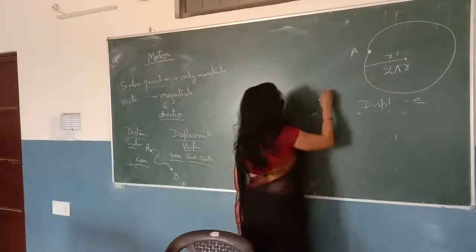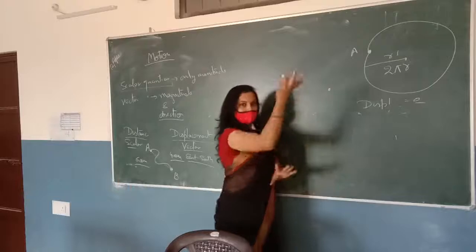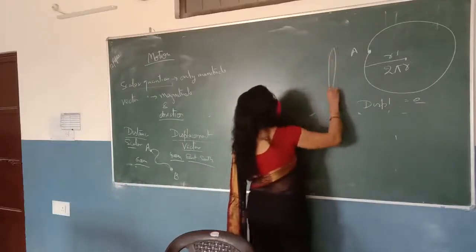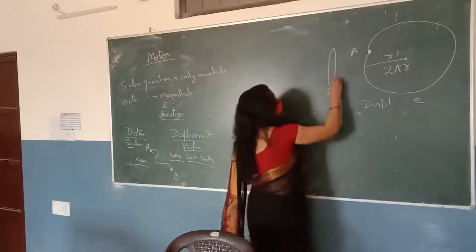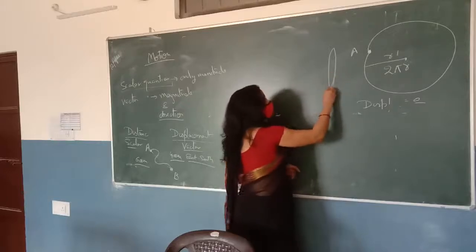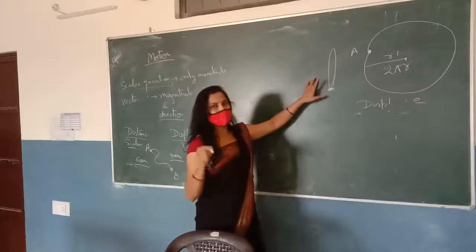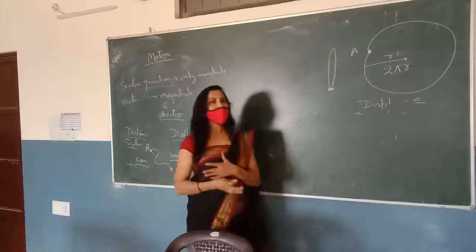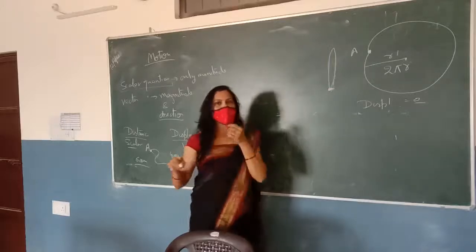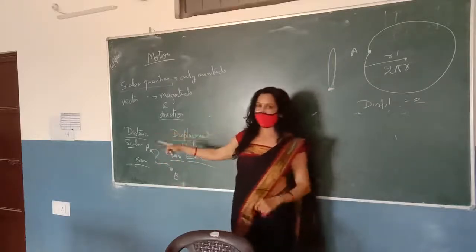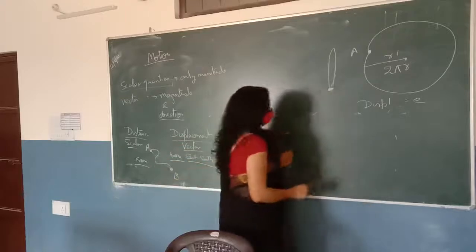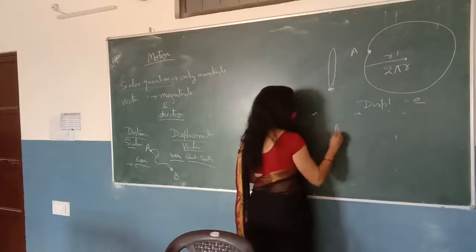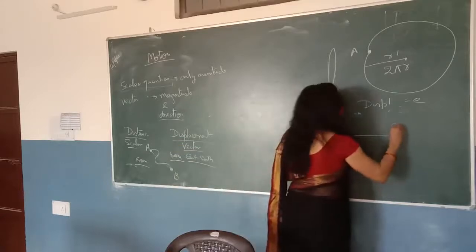One more example: if you throw a ball in an upward direction like this, and again you catch this ball. Suppose you catch this ball at this point. The distance covered by this ball is this length plus this length, but the displacement is 0. So again, distance cannot be 0 for a moving body, and displacement can be 0 for a moving body.